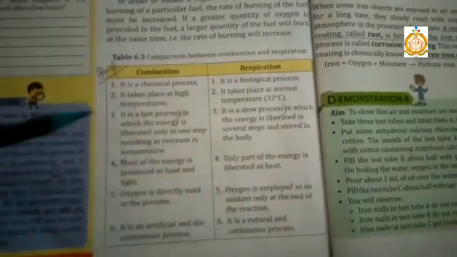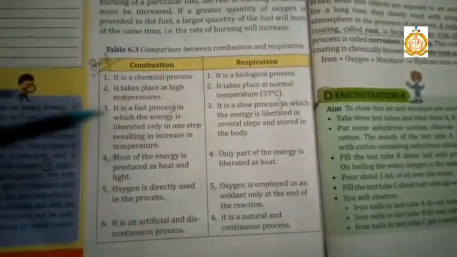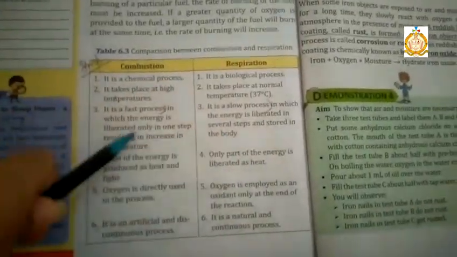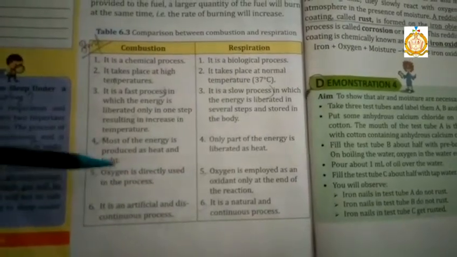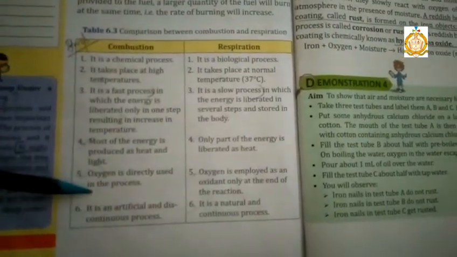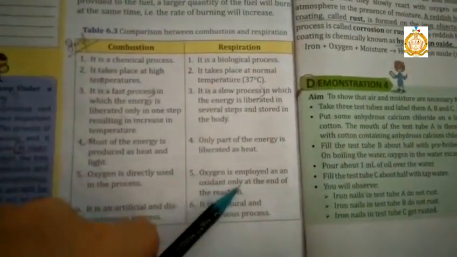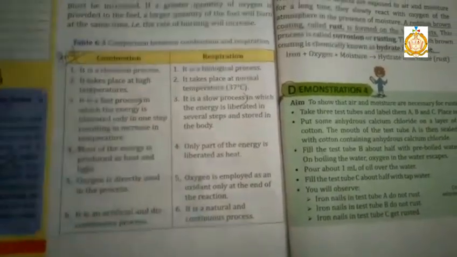Combustion is a chemical process, and respiration is a biological process. Combustion takes place at high temperature and respiration takes place at normal body temperature. It is a fast process, it is a slow process. Energy is liberated only in one step, and in respiration it is liberated in several steps. Most of the energy is produced as heat and light, here only produced as heat. Oxygen is directly used in combustion, and here it is used as an oxidant. Combustion is an artificial and discontinuous process, and respiration is a natural and continuous process.